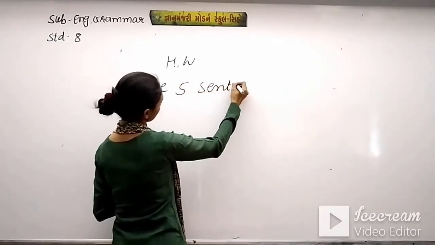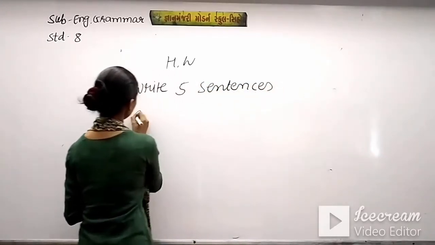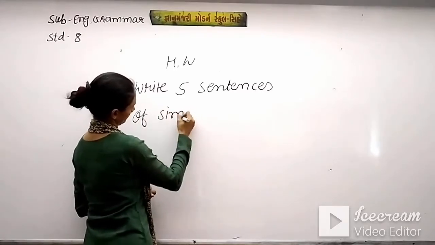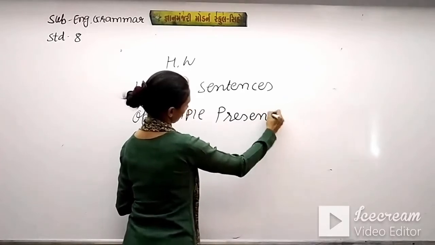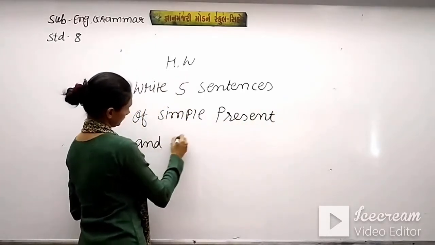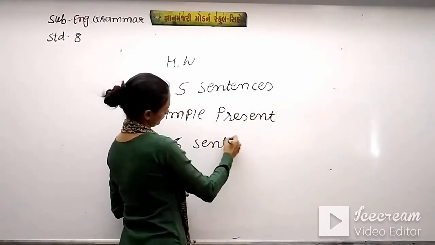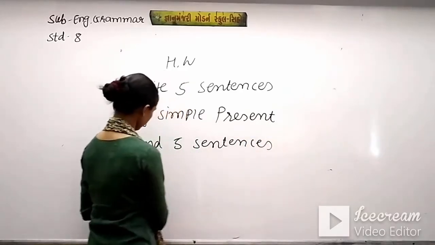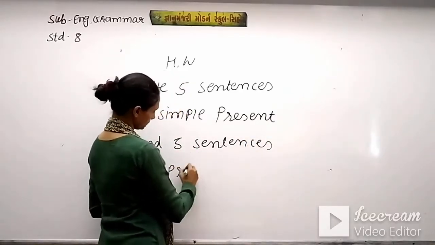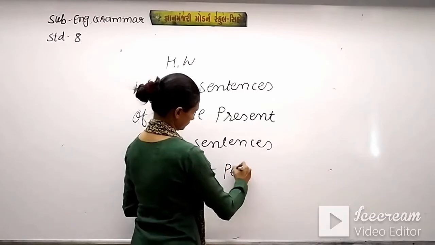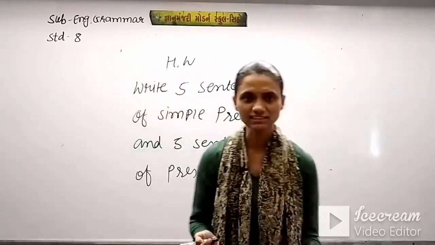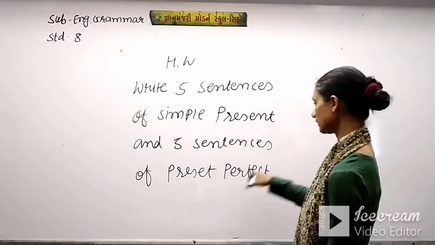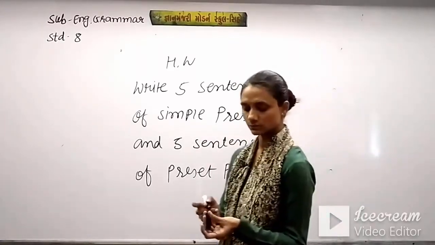write 5 sentences of simple present and 5 sentences of present perfect. It means total 10 sentences you have to write, 5 for simple present and another 5 for present perfect.